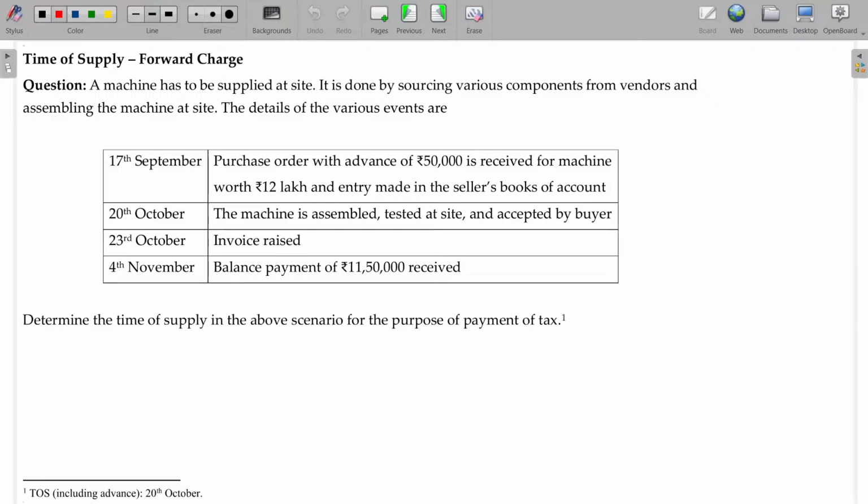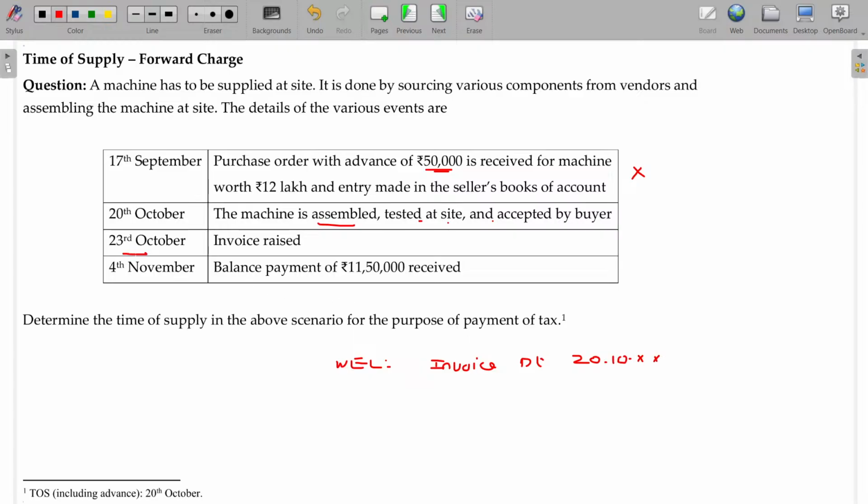Then it is actually delivery, other than removal. On 17th September, purchase order with advance 50,000 is received for a machine worth rupees 12 lakhs, and an entry is made in the seller's books of account. Not required. Advance you simply can forget. The machine is assembled. Assembled is the delivery date. Tested at site and accepted by the buyer. So, time of supply being whichever is earlier of invoice date. Invoice date being 20th October.